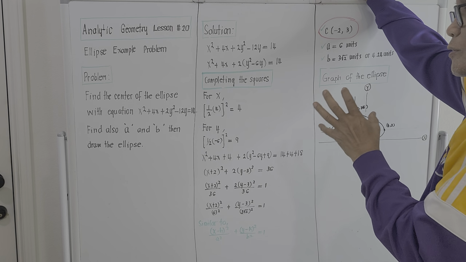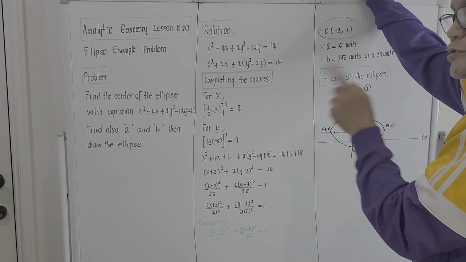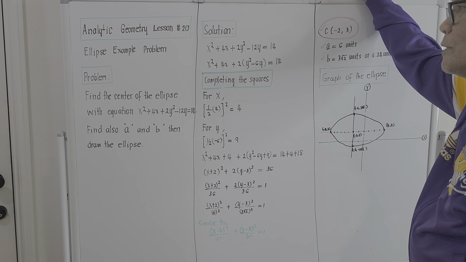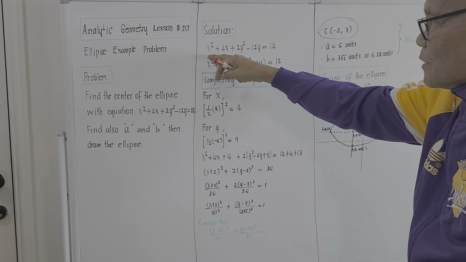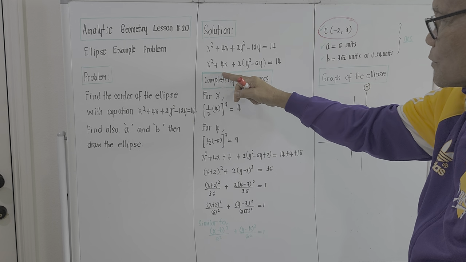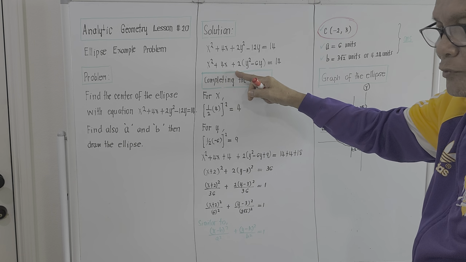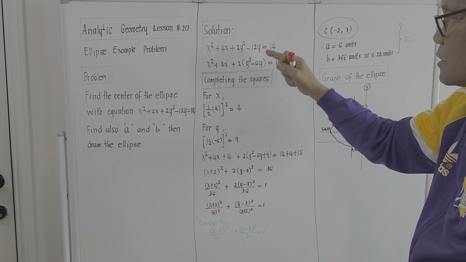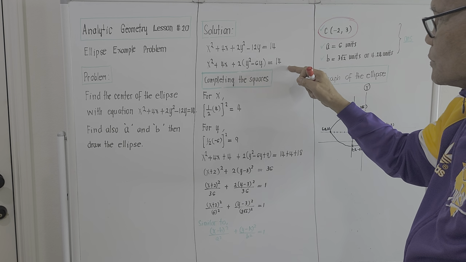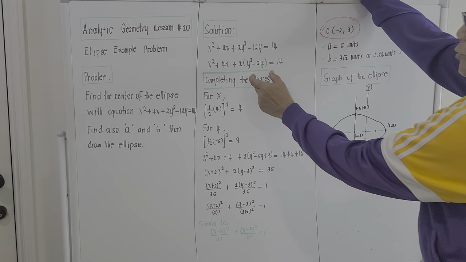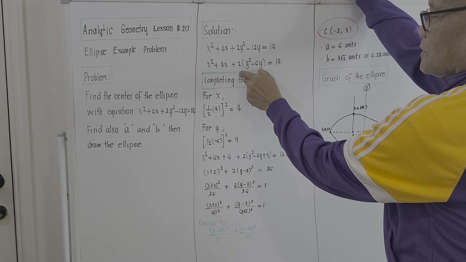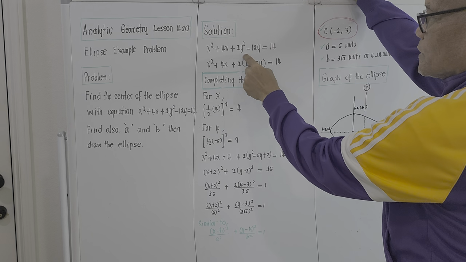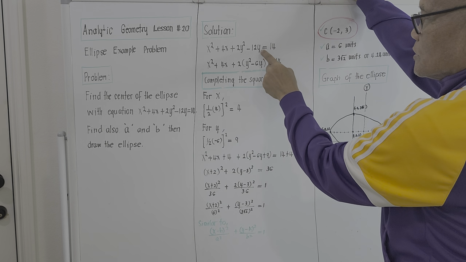In completing squares, it's a must that the coefficient of y squared will be 1 for the meantime. So we could rewrite the given equation to be x squared plus 4x plus 2, we factor out 2, times the quantity y squared minus 6y, and this should be equal to 14. If we expand this one, it will be still the same, because 2 times y squared is 2y squared, and 2 times negative 6y is negative 12y.